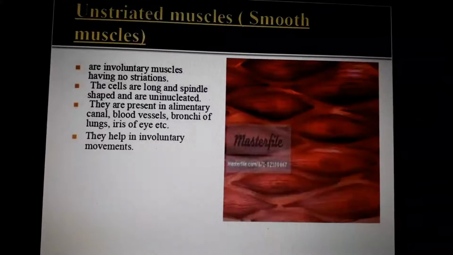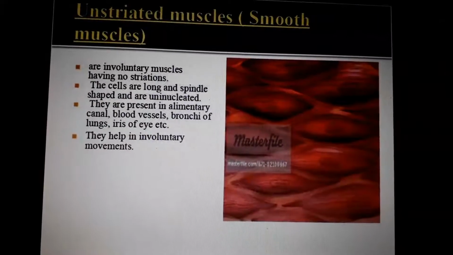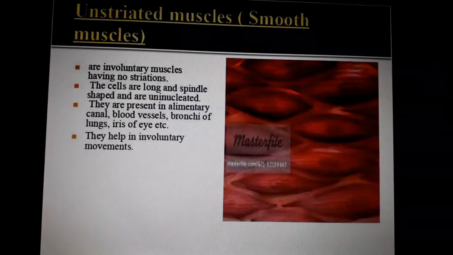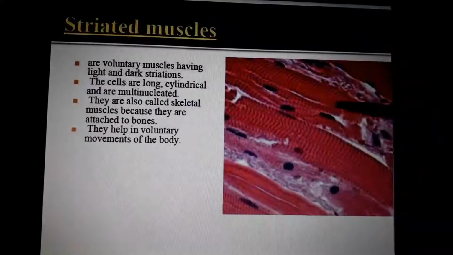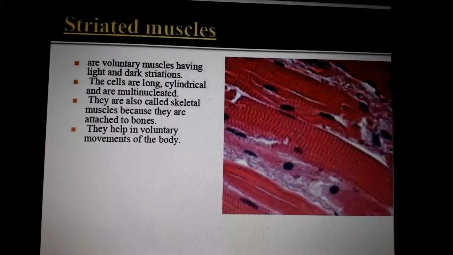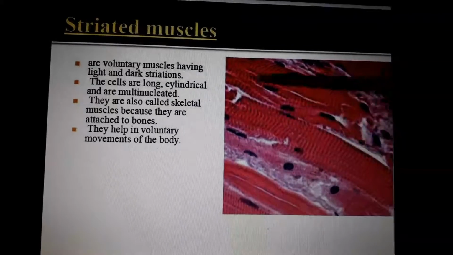It's like a badam, or like a sweet potato, or just imagine the shape of our eye. That is called spindle shaped, but in the striated case it is columnar, like a cylinder, with multiple nuclei, understand?